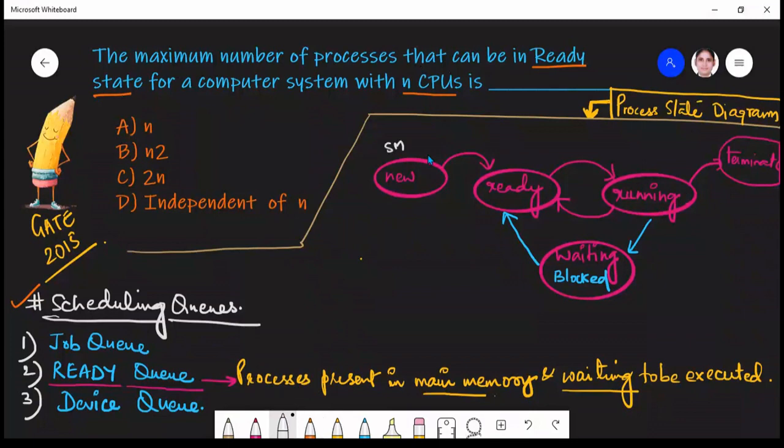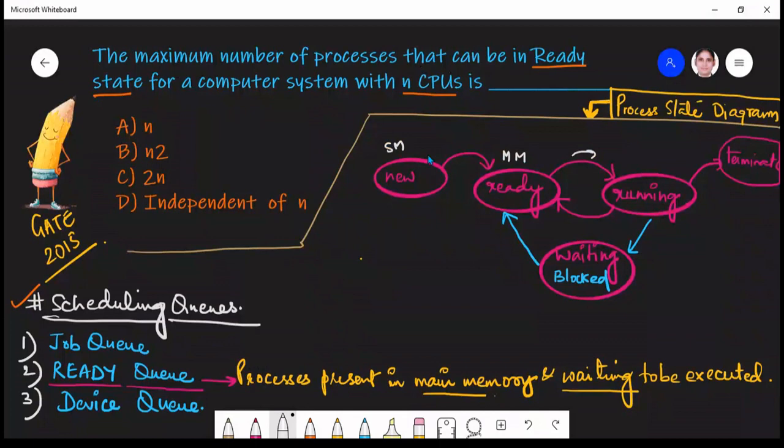And what about the ready state? All the processes which are just ready to execute, and they are present in the main memory. So here all the processes which are available in the main memory are there. Now what about this running state? A process moves from ready state to running state after it is assigned the CPU for execution. Now how has it to be decided?